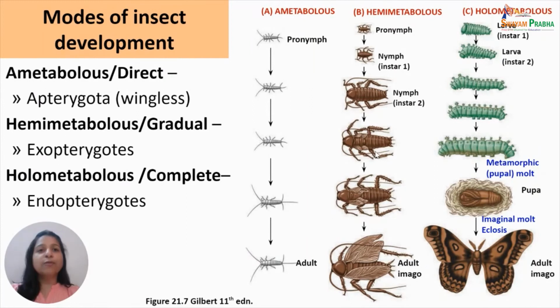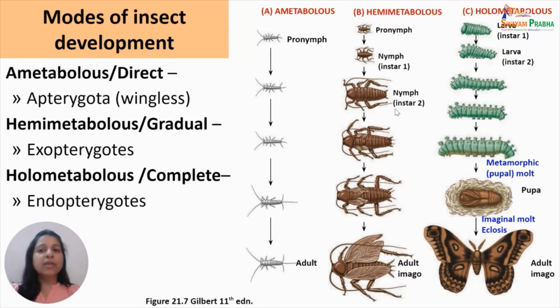The second type of mode is the hemimetabolous mode, where hemi means semi. So this means that little metamorphosis occurs here, and this is also known as the gradual mode. This happens in the winged insects, and these winged insects belong to the category of exopterygotes. So here, slight gradual changes occur from nymph to adult.